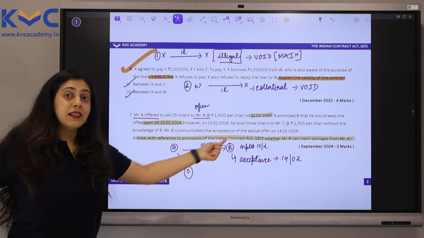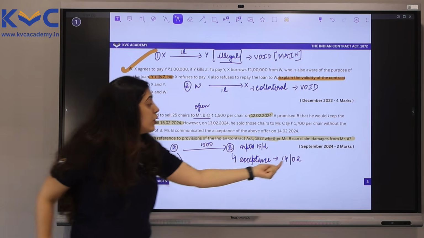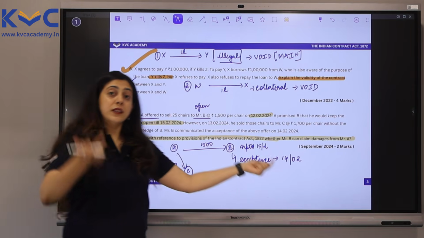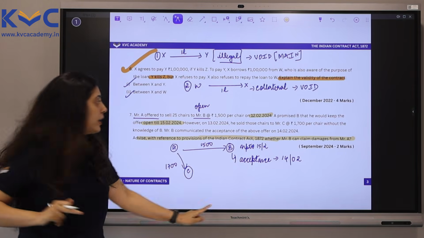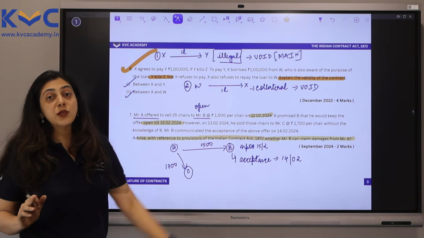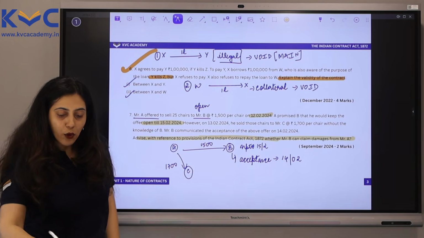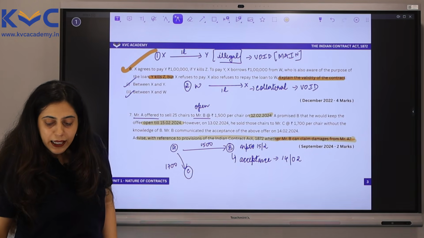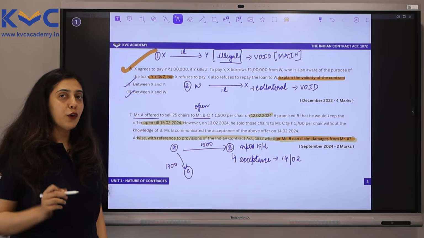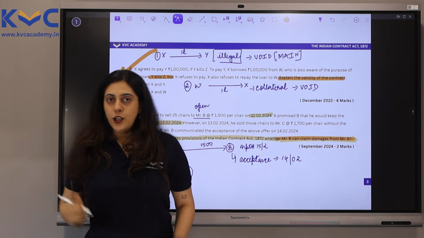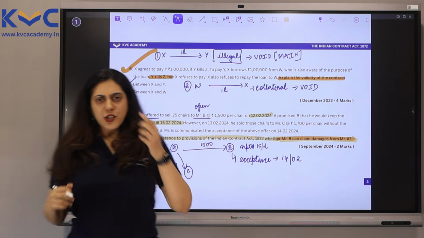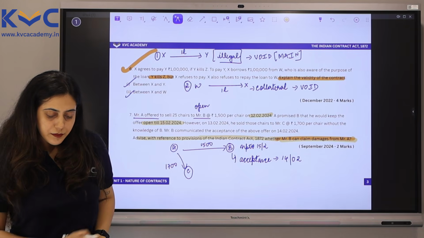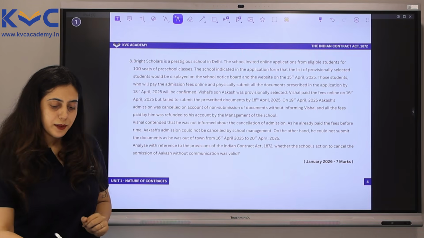But in this case, the acceptance by B is given on the 14th and the chairs are sold to Mr. C on the 13th itself, which is before the acceptance. Therefore, answering the question, B cannot claim any damages from Mr. A. Very simple, very easy, just for 2 marks. Next one.